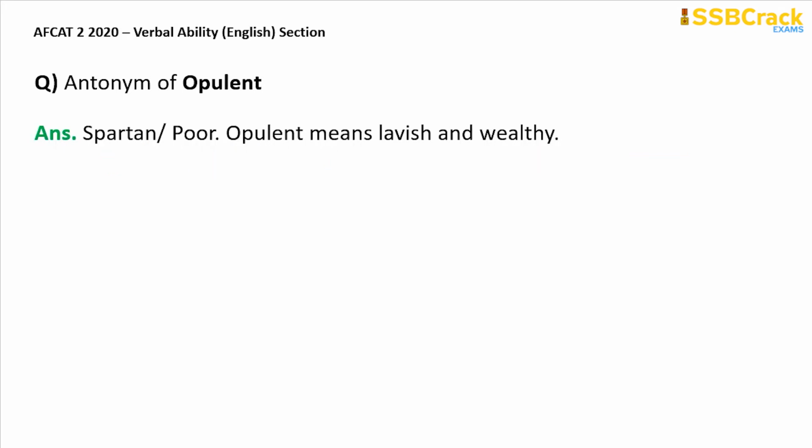The next question, antonym of opulent. So opulent means lavish and wealthy. Someone who is lavish, someone who is rich, someone who is wealthy means opulent. So obviously the opposite of opulent is Spartan or poor.